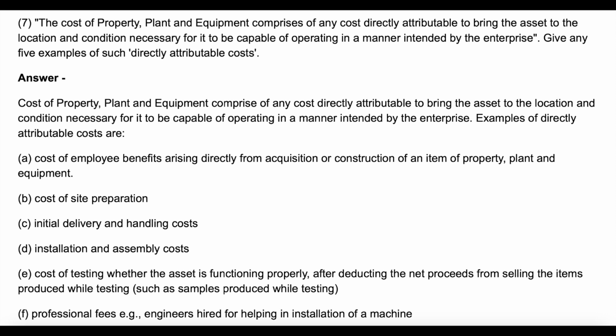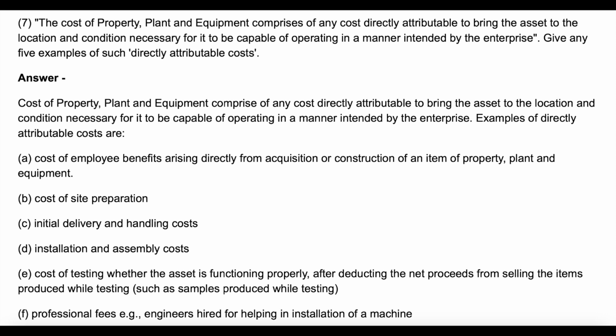Cost of employee benefits, arising directly from acquisition or construction of an item of property, plant, and equipment. Point B. Cost of site preparation. Point C. Initial delivery and handling costs. Point D. Installation and assembly costs. Point E. Cost of testing whether the asset is functioning properly, after deducting the net proceeds from selling the items produced while testing, such as samples produced while testing.